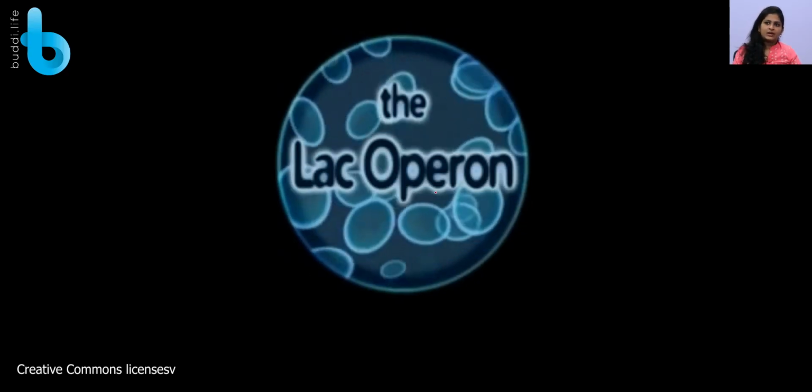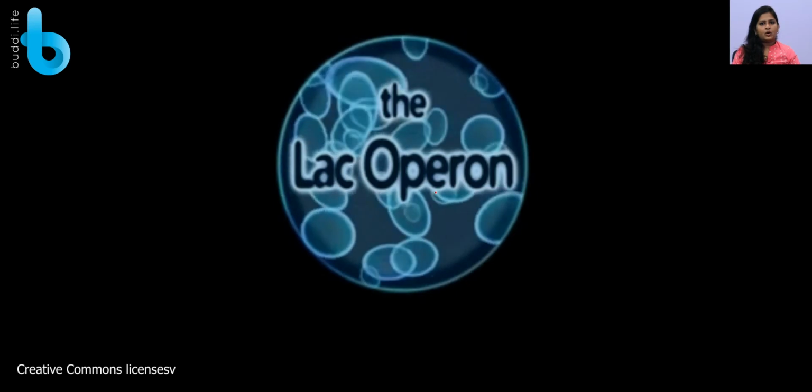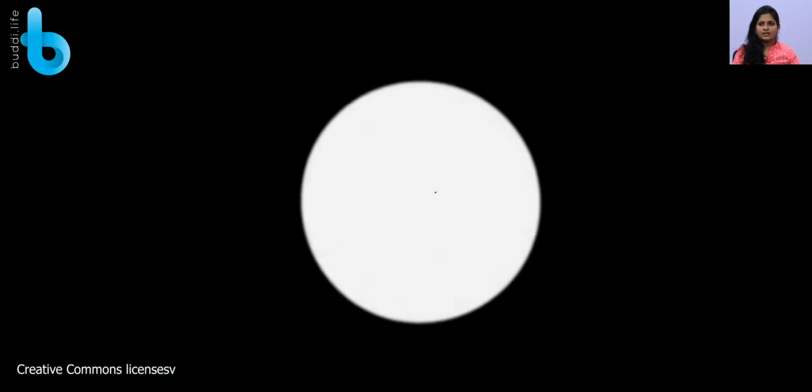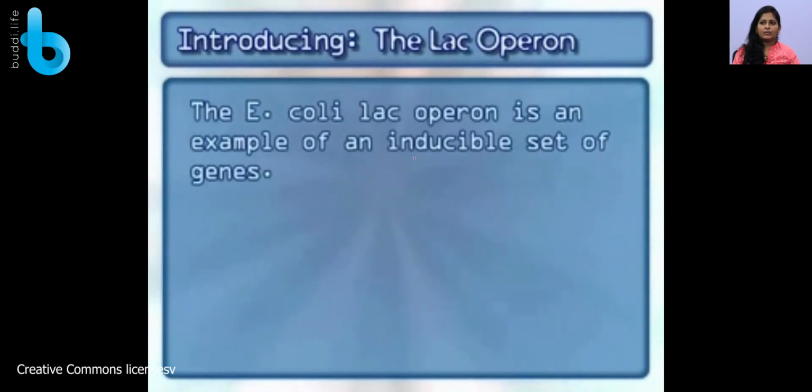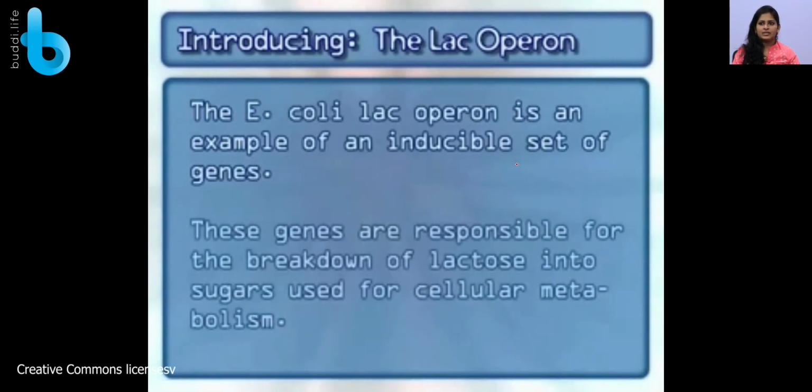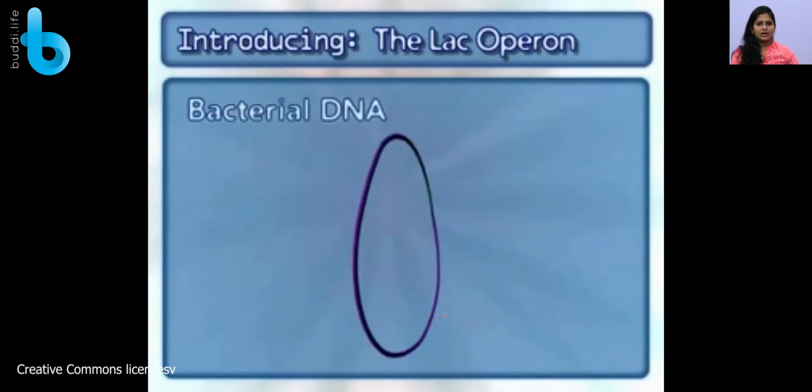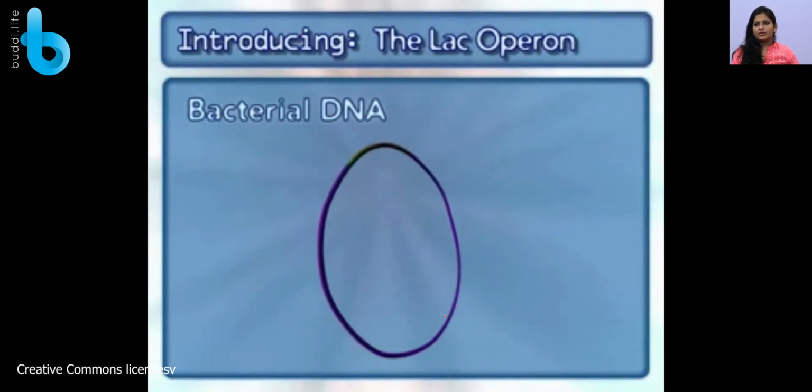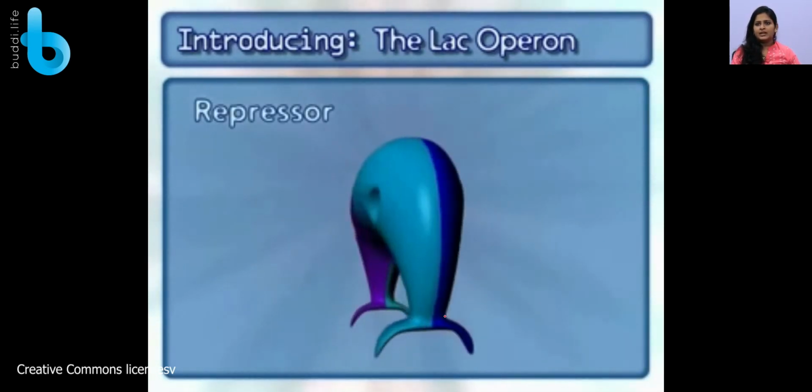So yes, the lac operon model was proposed by two people, Jacob and Monod. In E. coli, the lac operon is a set of inducible genes. These genes are responsible for the breakdown of lactose into cellular sugars that are used for cellular metabolism. Now we are going to get into the bacterial DNA molecule.